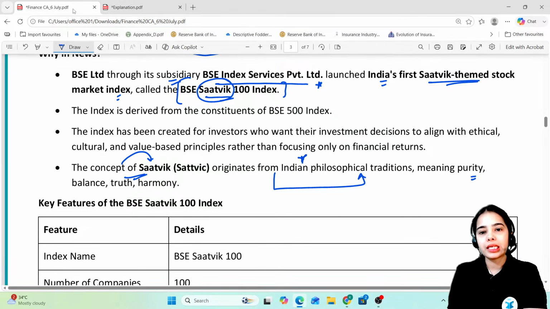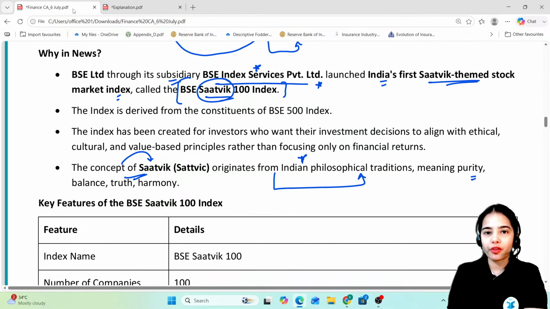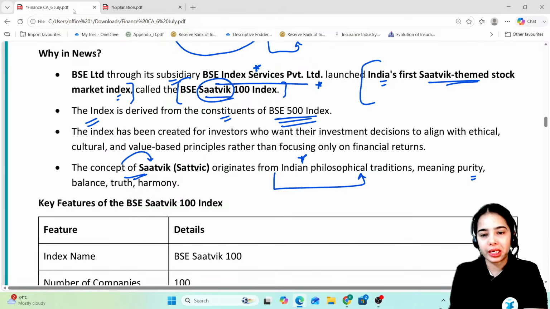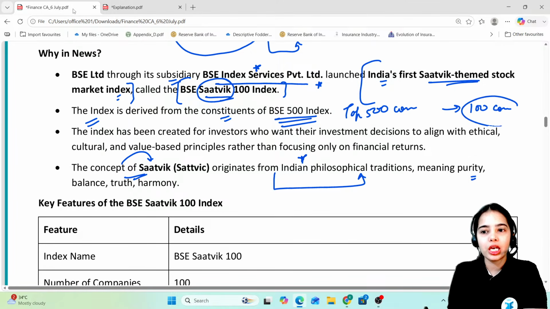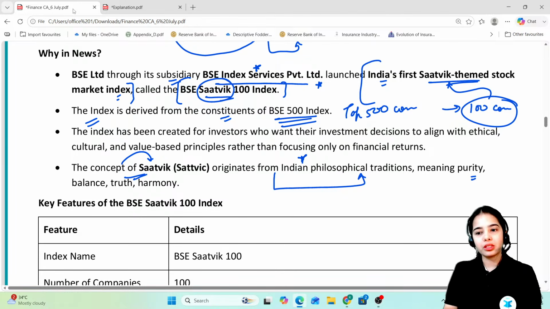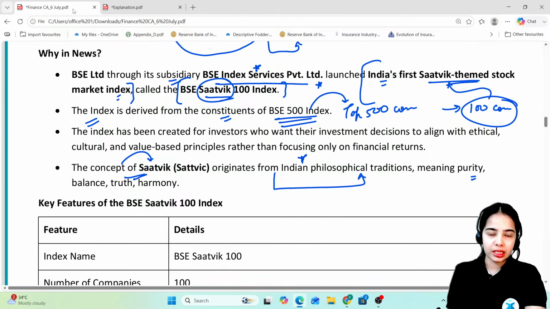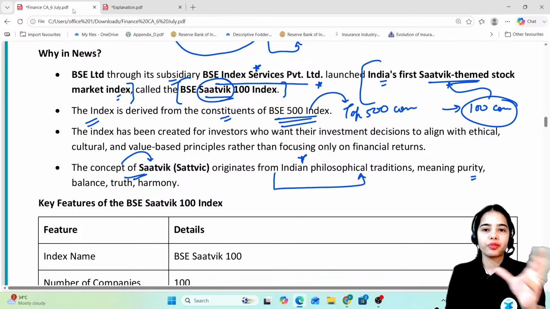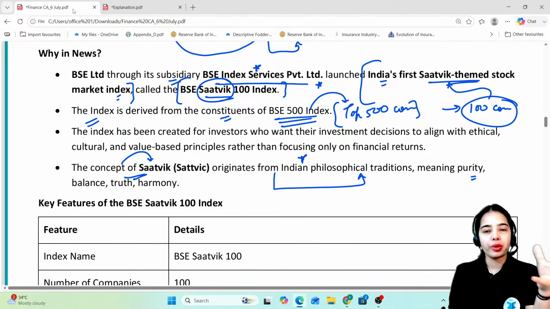So now the BSE Index Services Private Limited, the subsidiary of BSE Limited, has launched India's first Satwik themed stock market index. The index is derived from the constituents of the BSE 500 index, that is from the top 500 companies. There are 100 companies that are selected, that follow the Satwik principles, the principles of balance, truth, harmony. So out of the top 500 companies in terms of market valuation and liquidity listed on the Bombay Stock Exchange, 100 companies are selected for the BSE Satwik 100 index on the basis of their Satwik principles.